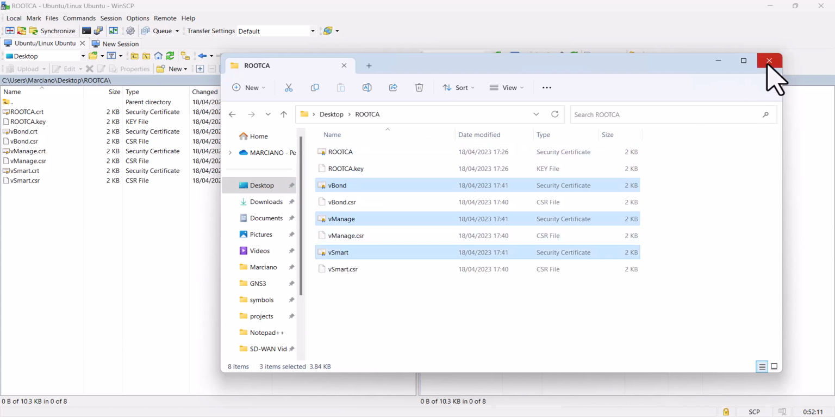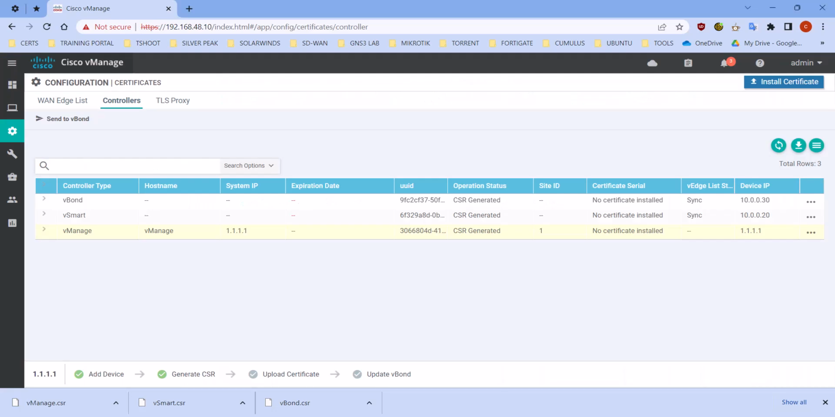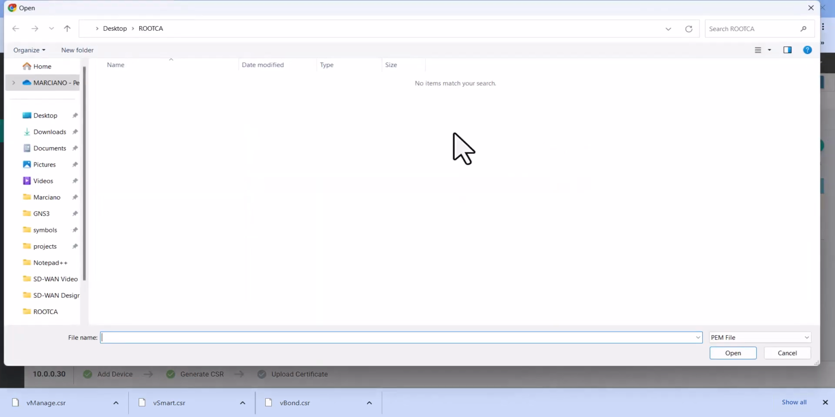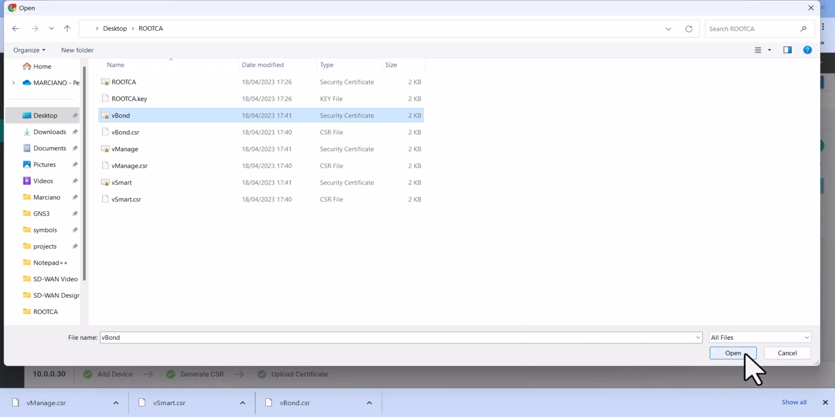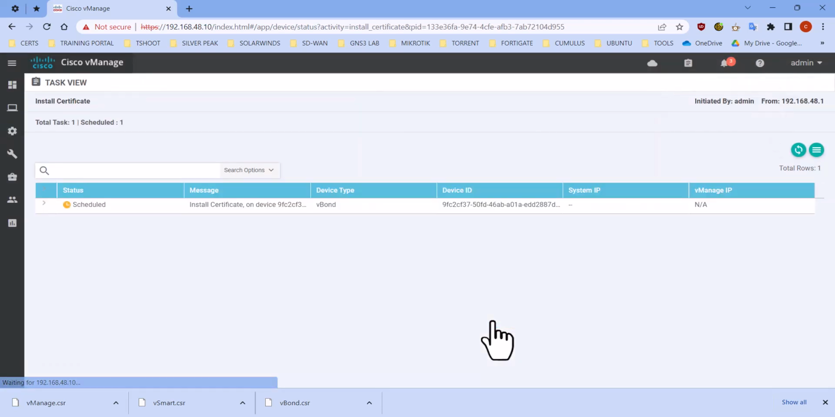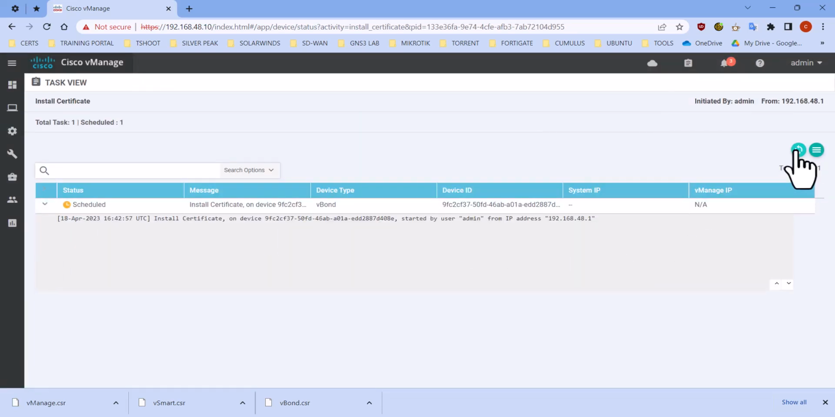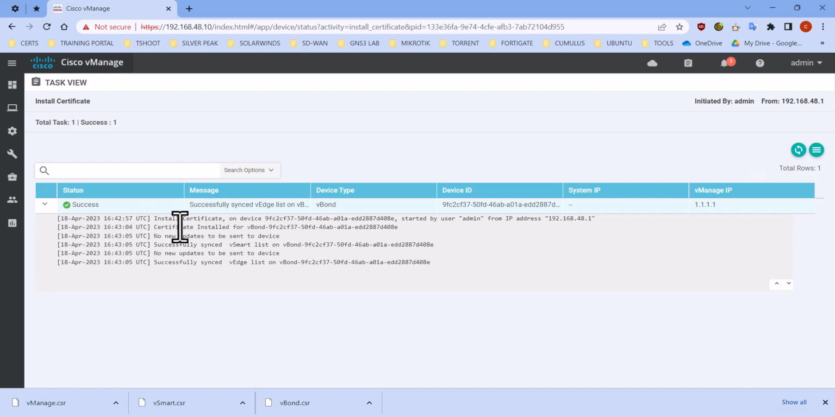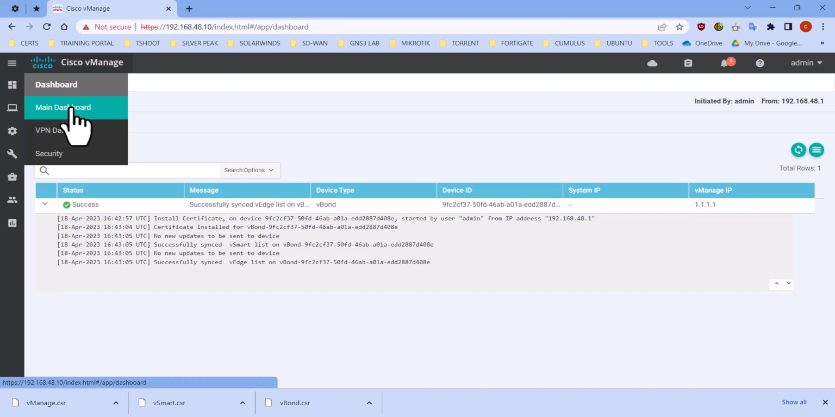Okay, close that. Now let's go to vManage. The first one is the vBond. Highlight it, install certificate, select a file, desktop, ROOTCA, change the file filter to all, and let's install vBond. And let's see if the certificate is going to be successful. Okay, and there you go, vBond is done.